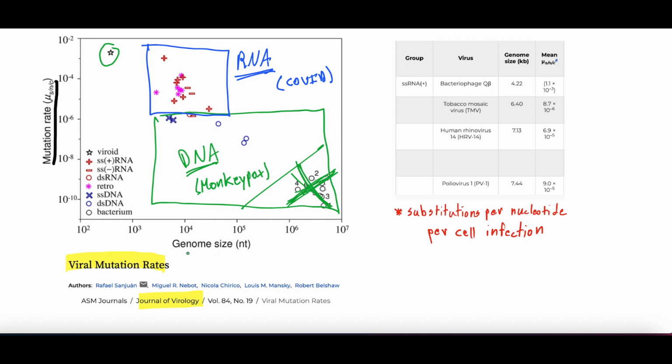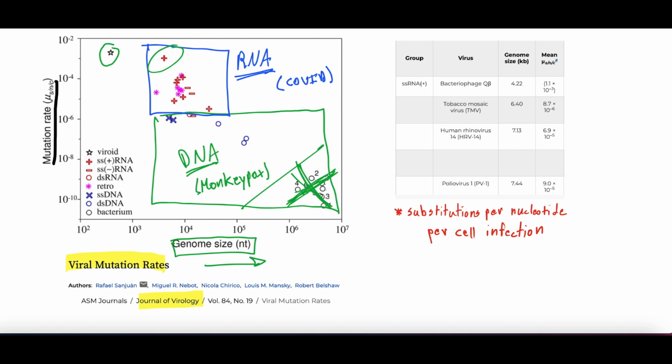The other thing to note is the bigger the genome size, right? So bigger genome sizes go here, the lower the mutation rate. So bigger DNA viruses and bigger RNA viruses mutate less or fix their mutations more often, whereas small RNA viruses are the ones that have the highest mutation rate.